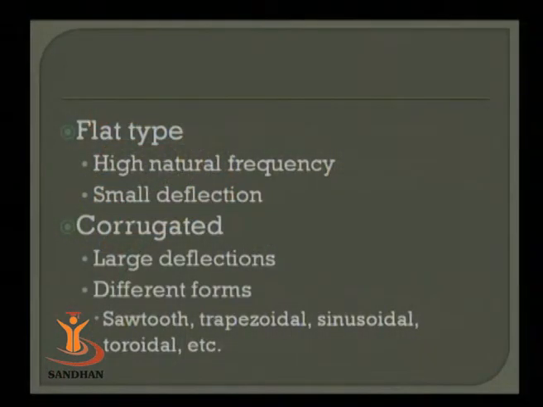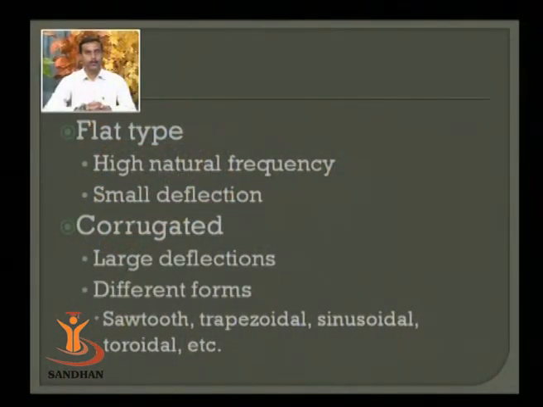Two kinds of diaphragms: flat and corrugated. Flat diaphragms are whatever I have defined as a diaphragm: a simple metallic plate joined together at the periphery, and through the tube you are exerting some pressure. Due to the pressure, the plate gets expanded. Now, this displacement cannot be very large. Normally this displacement will be a few millimeters.